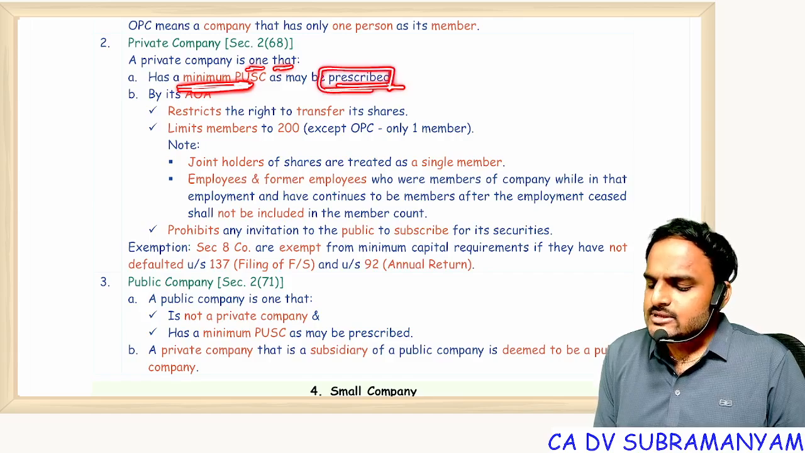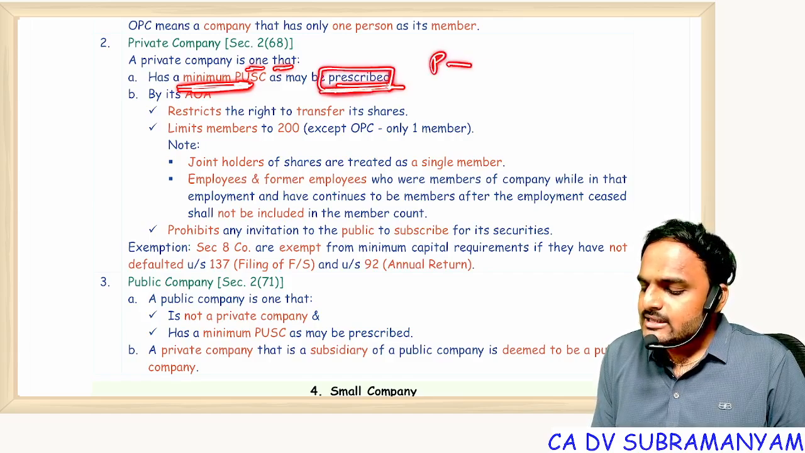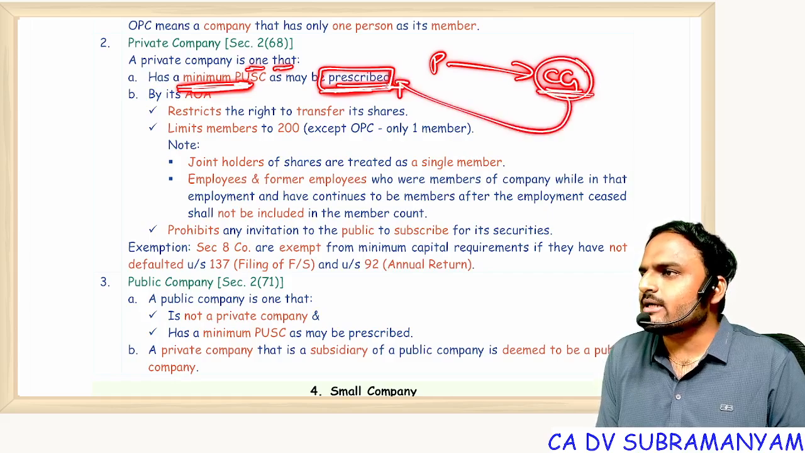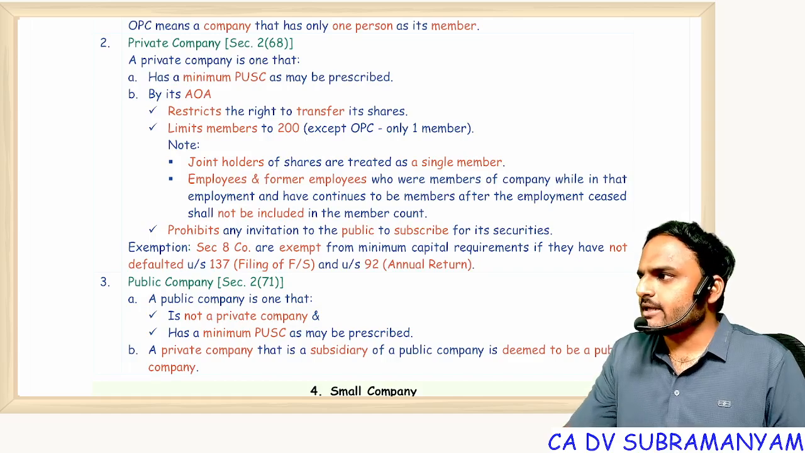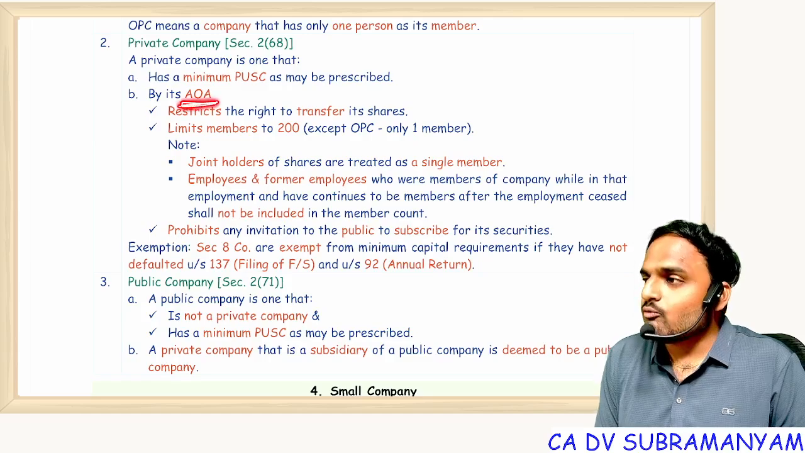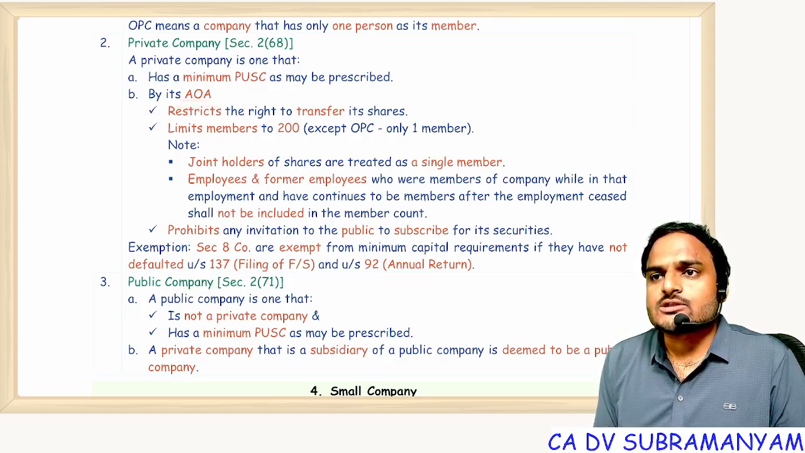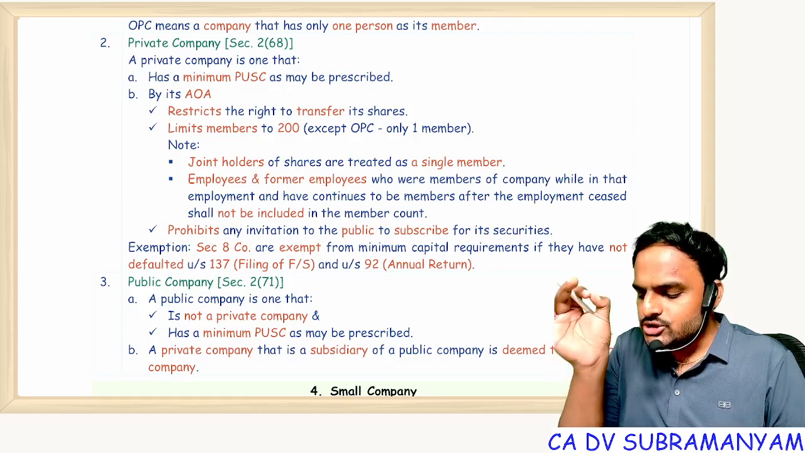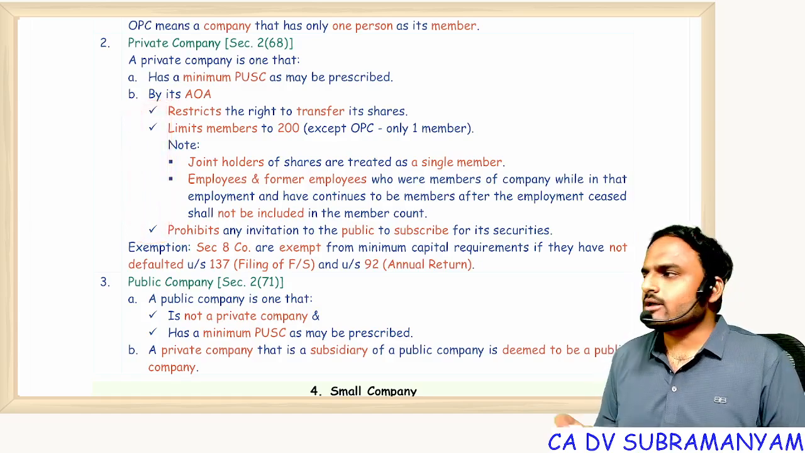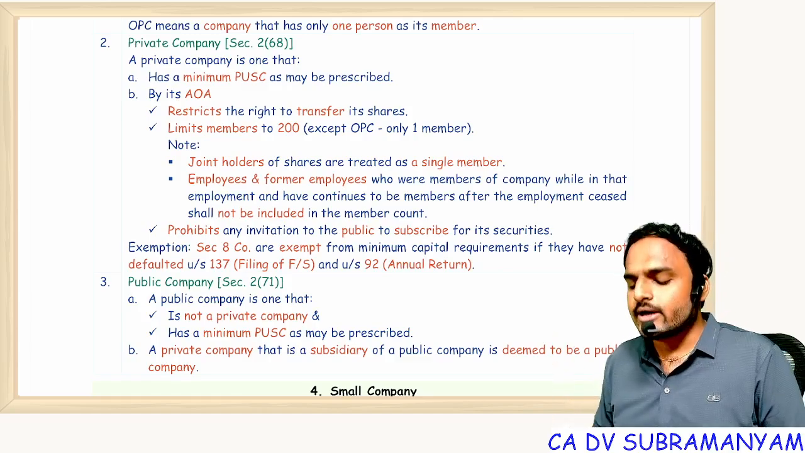Prescribed means Parliament is giving power to the central government: if you want, you fix the limit. So far the limit is not yet fixed. Minimum paid up share capital as may be prescribed. Second one is by its AOA. AOA means Articles of Association. Articles of Association shall contain 3 points. I'm not telling only 3 points; in the entire articles, these 3 points are compulsory. What are these 3 points?